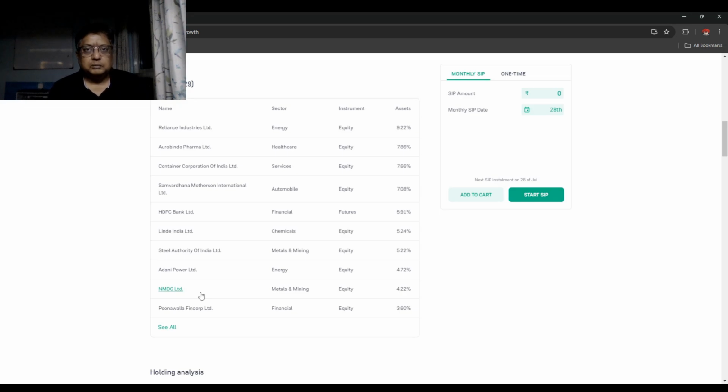As far as the SEBI investigation is concerned, there is nothing which has come out yet. It is just a search and seizure operation on their premises, and investors should not panic, because this method of investing, which is quantitative investing using data models, is pretty common in the US and other global markets.